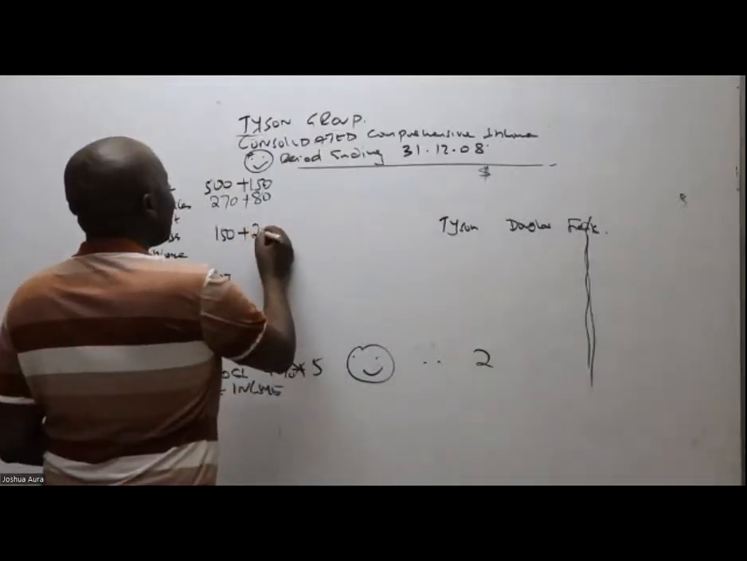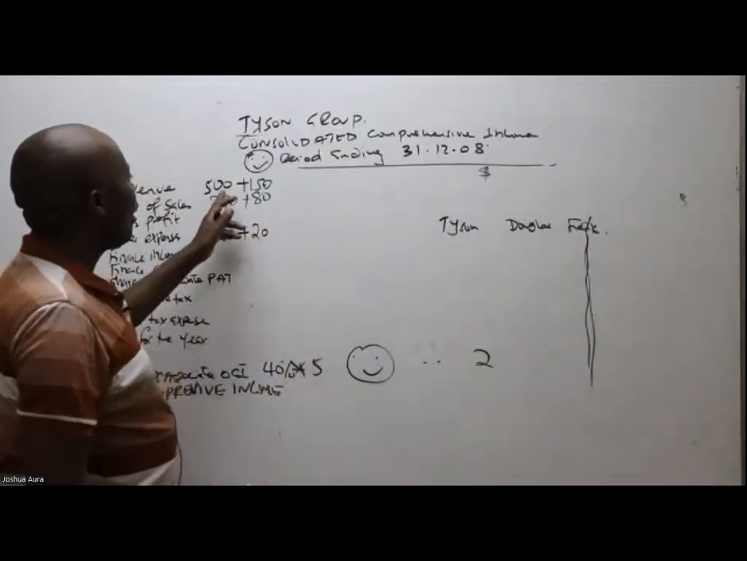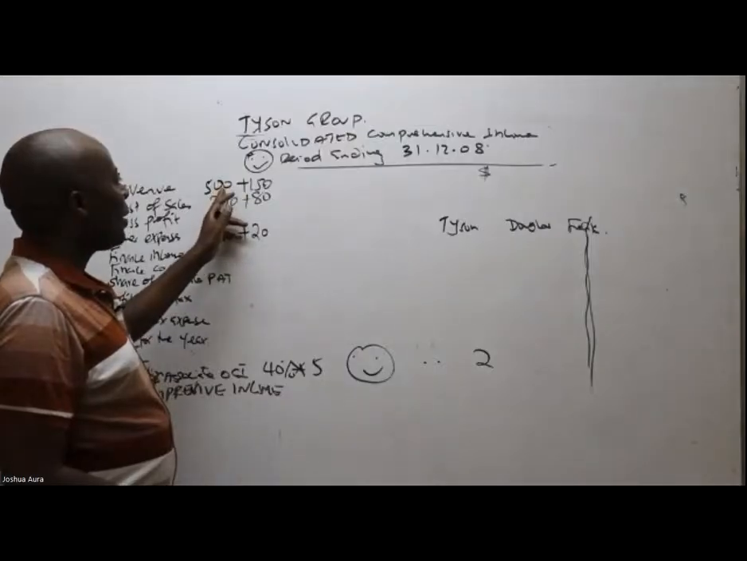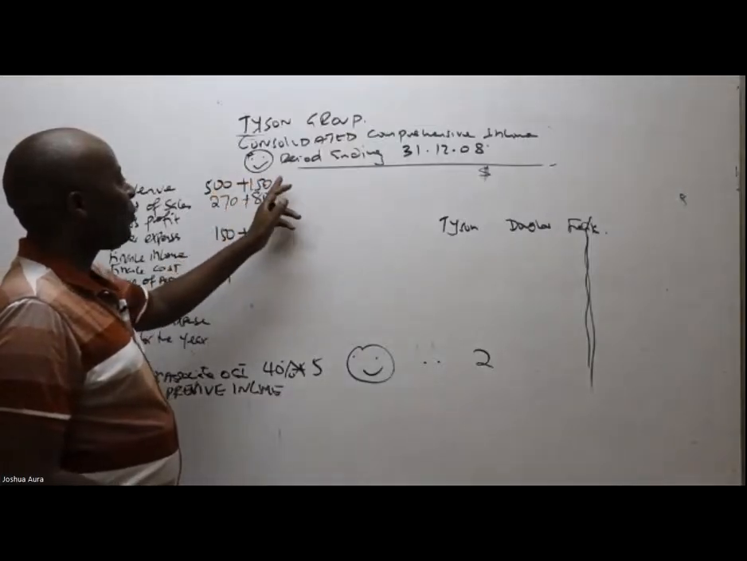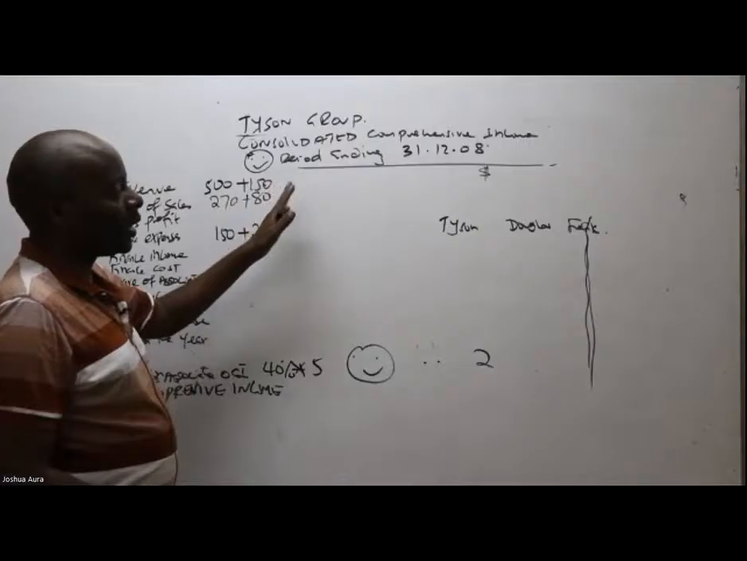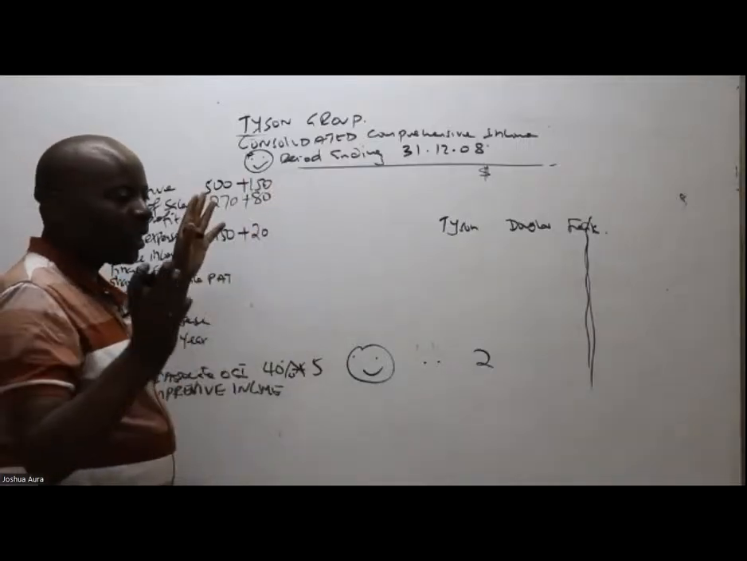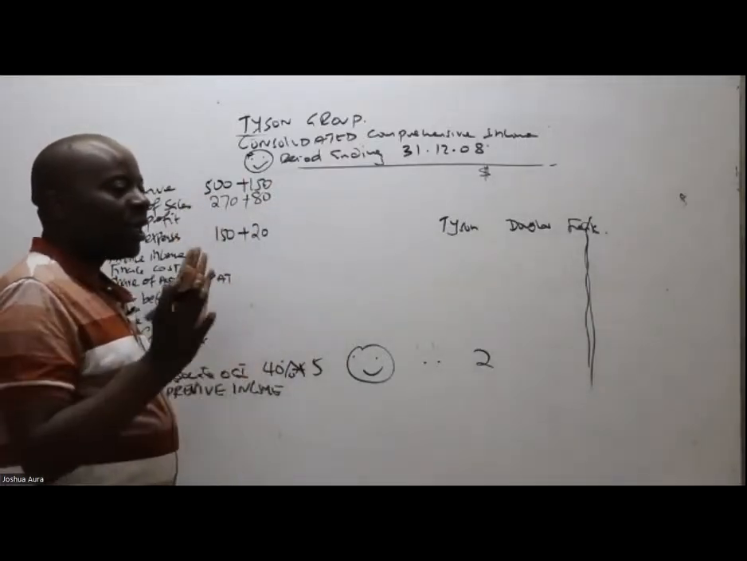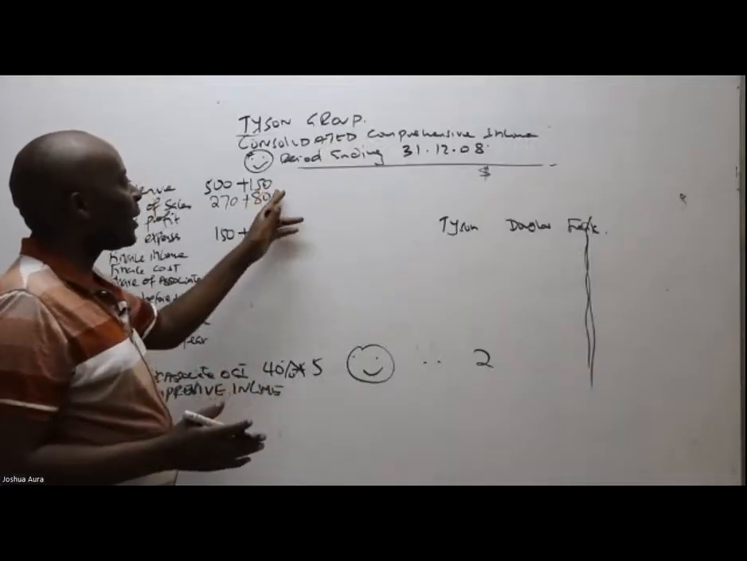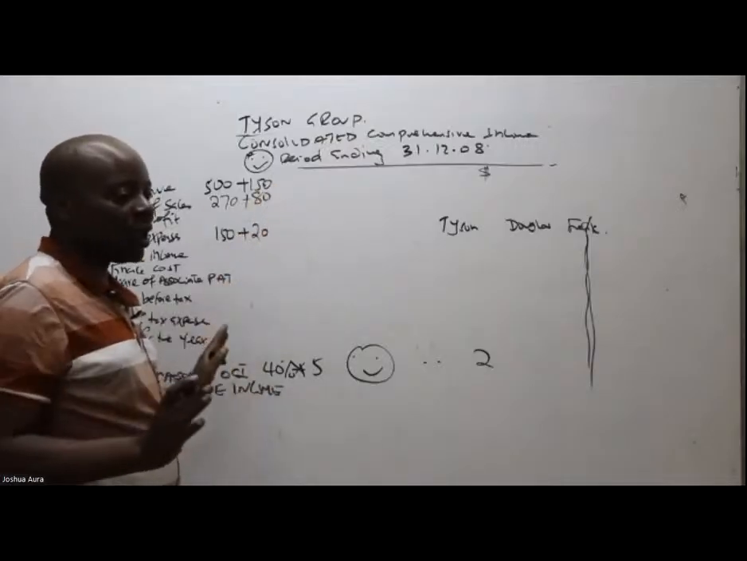You will find another person telling you, teacher, why don't you take those things to be three, that is 500 plus 150 plus your franc? We're leaving franc out because of the standard. The standard tells us never to consolidate associates, never to bring in figures of joint ventures here directly. No, we don't do that.